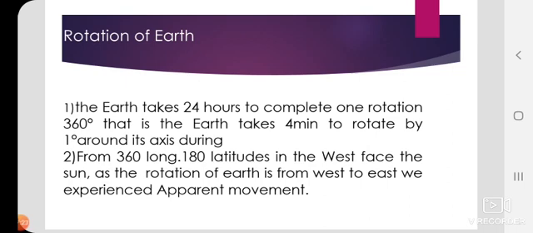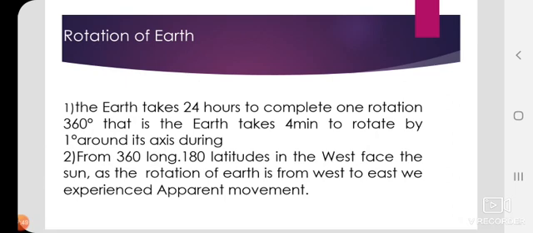This is because a specific part of the earth faces the sun during rotation and moves forward. So as the earth rotates from west to east, a specific part of the earth faces the sun. Due to this, one longitude after another moves from west to east, and we feel the apparent motion. Even the length of shadows changes.